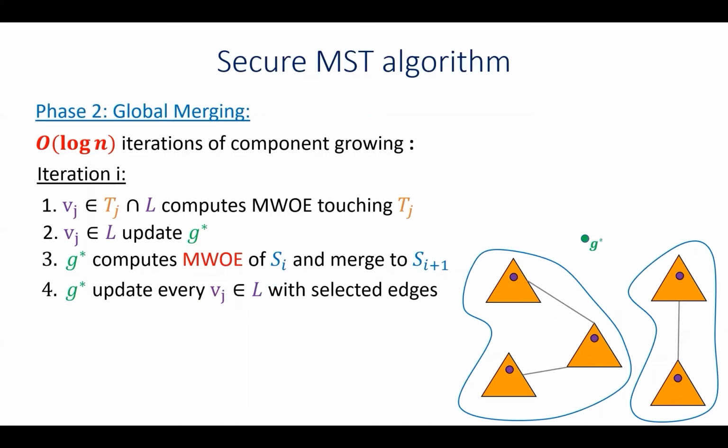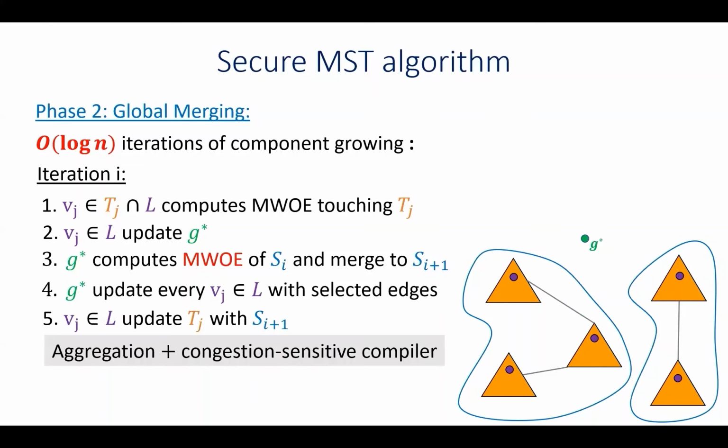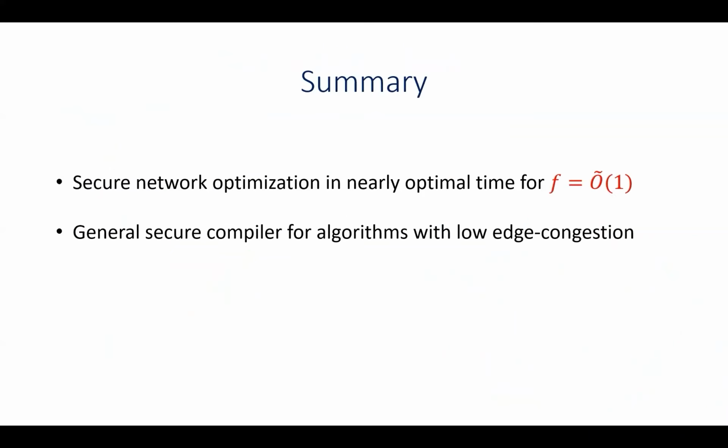Now G star is going to update each landmark with the selected edges and the new components. And this is again done using the secure unicast algorithm of Jain. Now each landmark is going to update the vertices inside the corresponding basic tree with the new edges and the new components, and this can be done using a simple aggregation inside the basic trees compiled with our congestion-sensitive compiler. Okay, so this was a high-level idea of our secure minimum spanning tree algorithm.